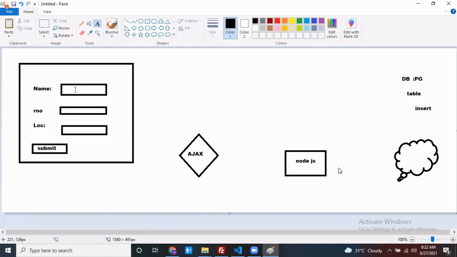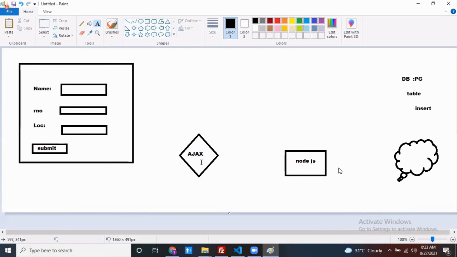Now see, at the time of clicking on the submit button, my requirement is that this data has to be stored within the database. Can anyone tell, in this case, is Redux required or not required? That means is the store required or not? Is action required or not? Is reducer required or not? If it is not the requirement, then you don't go with the store. Most of the time, if it is Redux, they are using Axios.